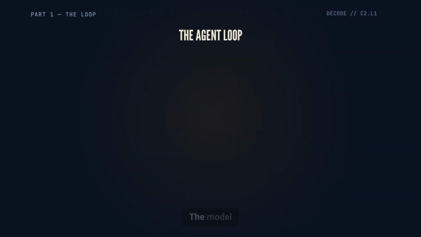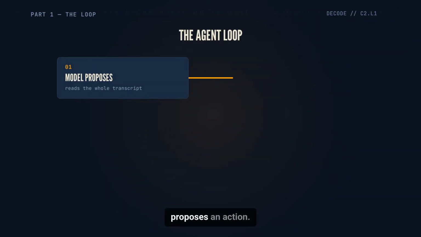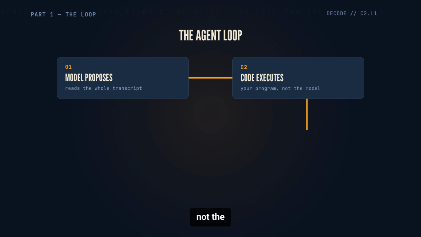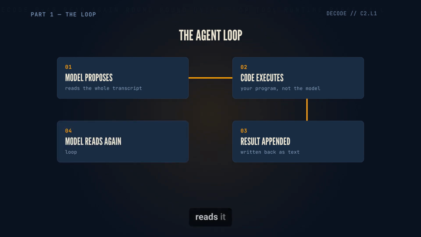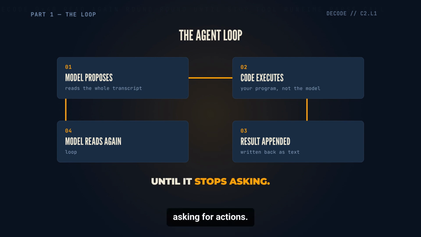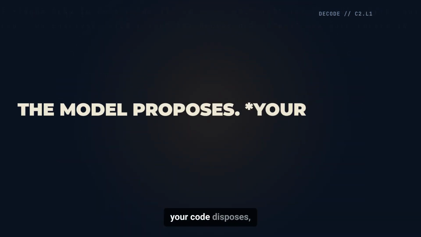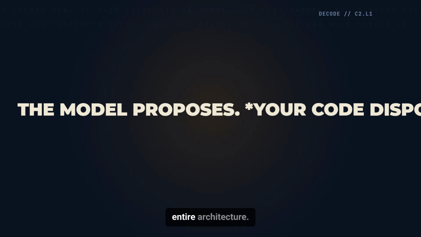4 steps. The model reads everything so far and proposes an action. Your code, not the model, executes that action. The result gets written back into the conversation. Then the model reads it all again. Round and round until it stops asking for actions. The model proposes. Your code disposes. That gap is the entire architecture.